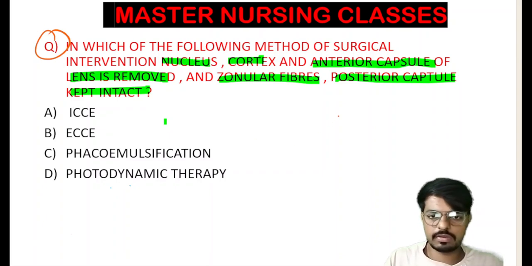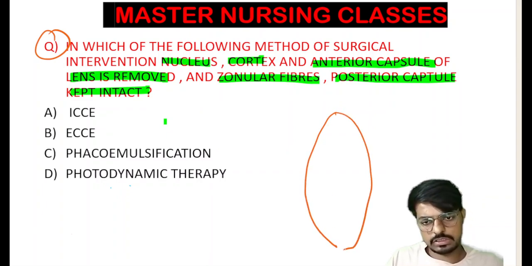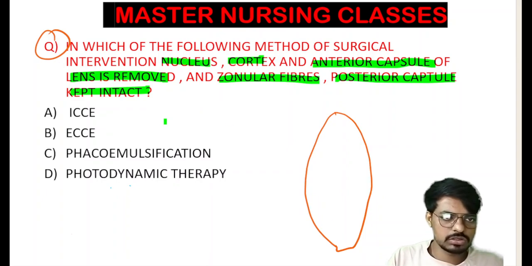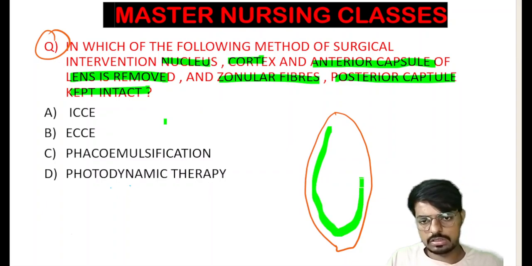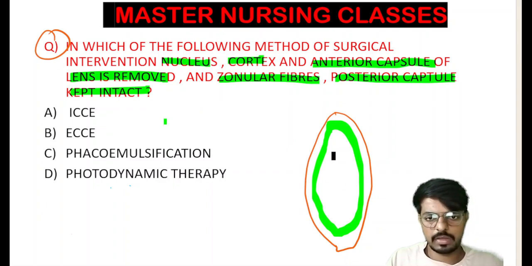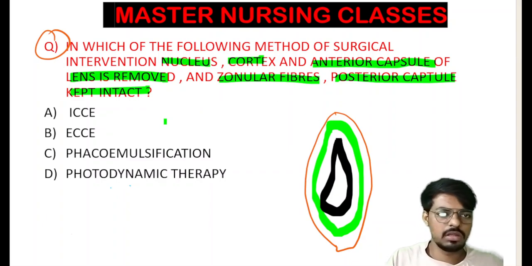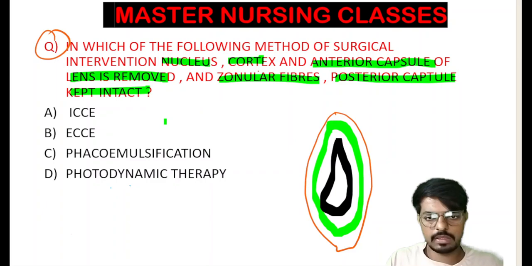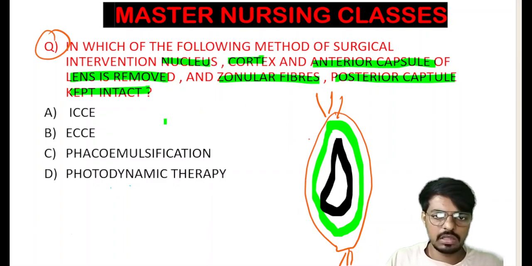So, student, what happened here? As I told with the explanation of the parts of the lens, this is the anterior capsule, this is the posterior capsule. Inside we have this, which we call the cortex of the lens. Inside the cortex we have the nucleus of the lens, and this lens is held by the suspensory ligaments or zonular fibers. In this particular surgery, the anterior capsule is removed.